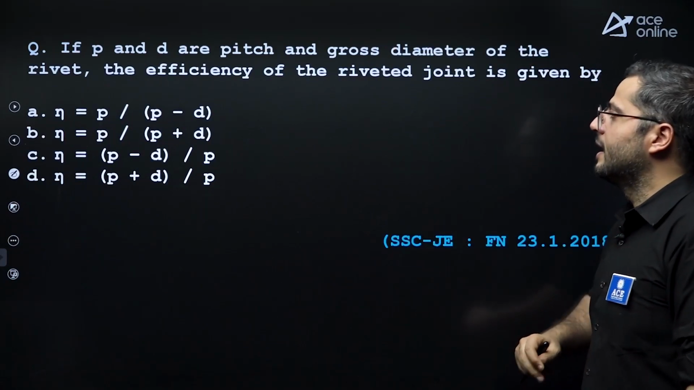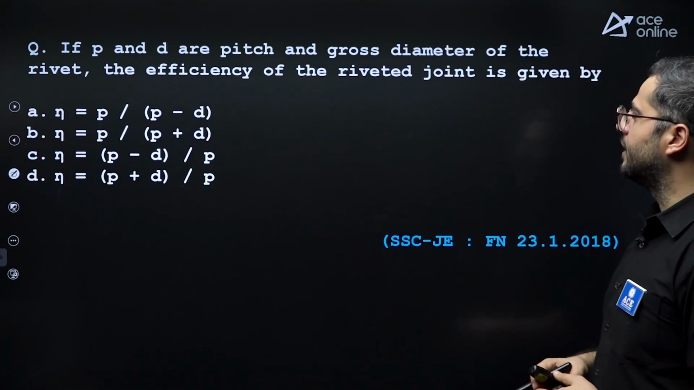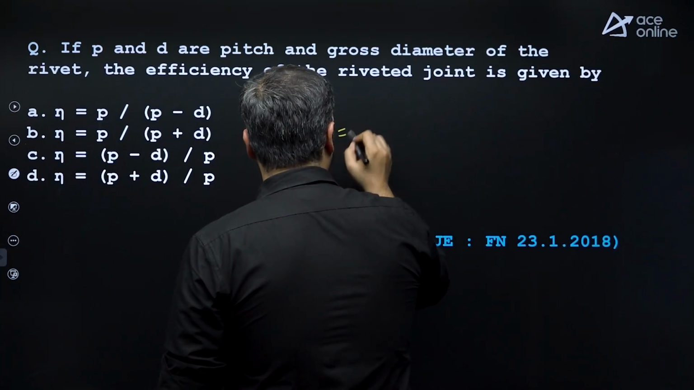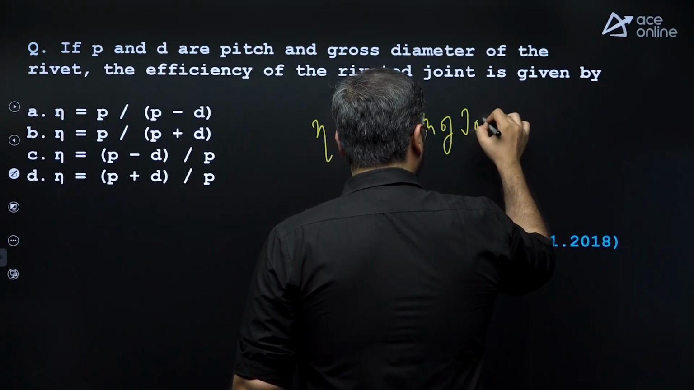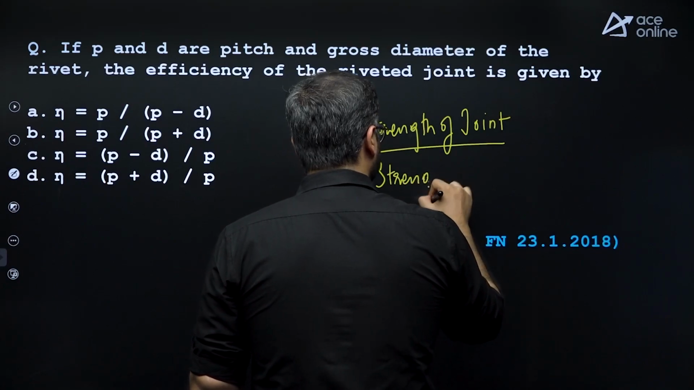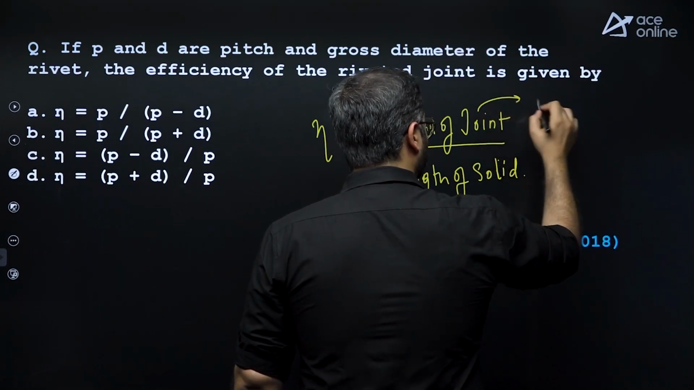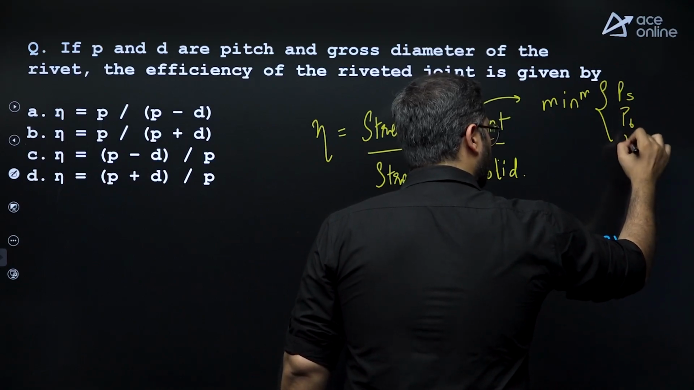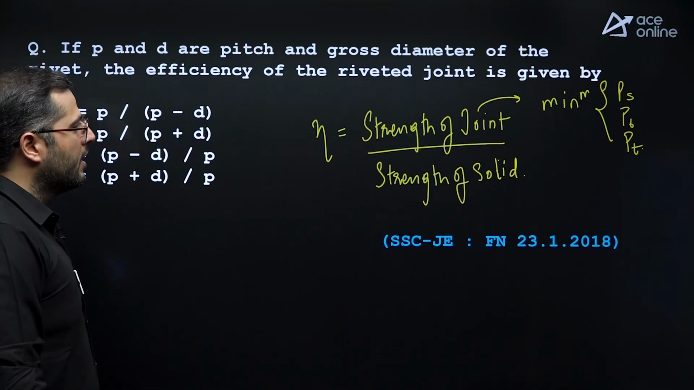Next question. If P and D are the pitch and gross diameter of the rivet, the efficiency of the riveted joint is given by: efficiency is equal to strength of joint divided by strength of solid plate. This strength of joint is equal to the minimum of PS, PB and PT, right? That's why we are considering it.